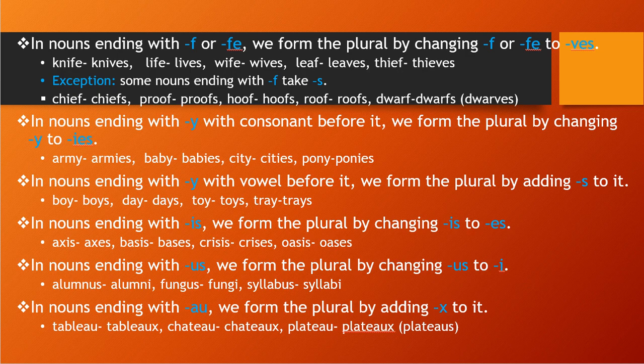In that I have written that in nouns ending with Y with a vowel before it, we form the plural by adding S to it. See, the example below: BOY. Before Y there is O. DAY, before Y there is A. TOY, before Y there is O. TRAY, before Y there is A. So all of these have a vowel before Y, right? So we will simply put S, not change to IES.